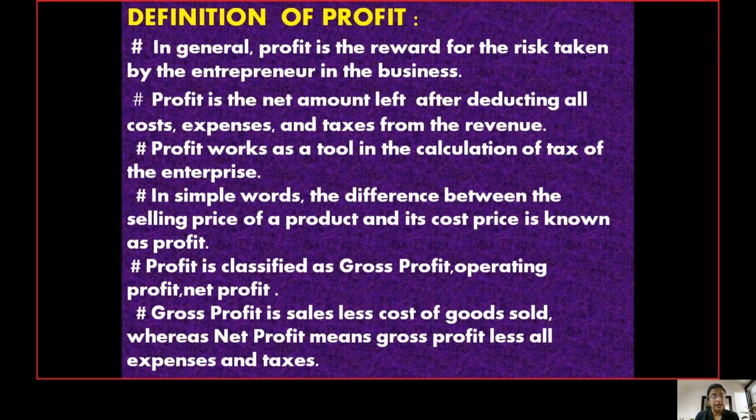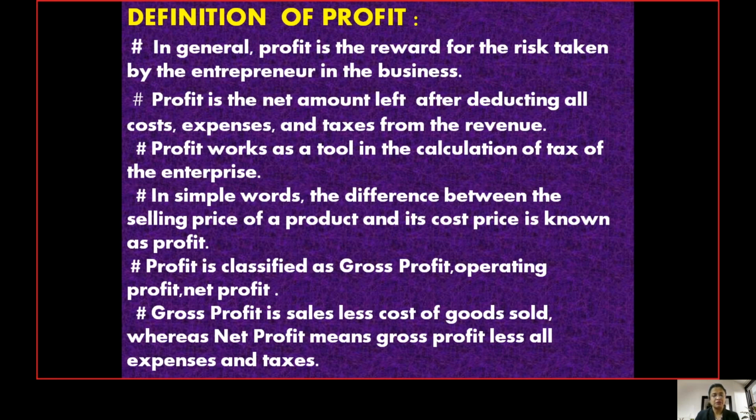In accounting, we can classify profit into three categories: gross profit, operating profit and net profit. We will deal with these in more detail in the coming videos, or in the chapter on financial statements, where we will see how to calculate them. For now, we are discussing the meaning of profit only up to its name.